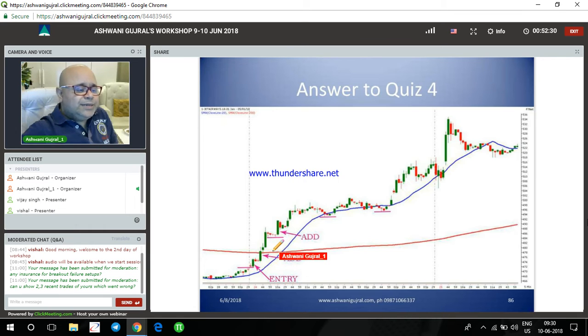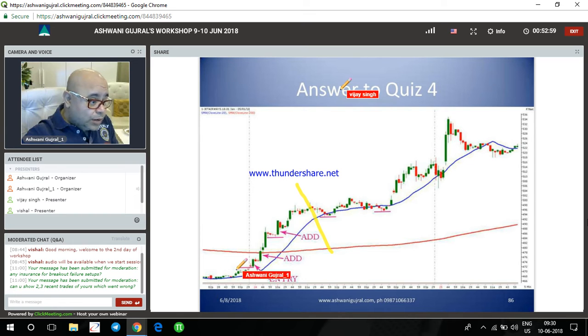This is the answer to yesterday's quiz. So as you can see, entry was here. Then you have an adding position, add further updation of stops, and finally you are able to get out here. Now these are all cases which have worked out. Sometimes it will work out only till here, and in that case, you should have your stops ready. Every stock will not move like this. So try to line up things as well as possible so that things are able to move well.